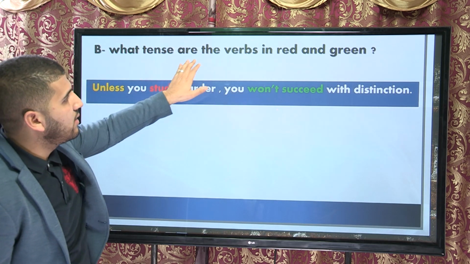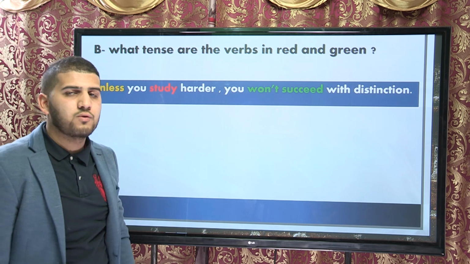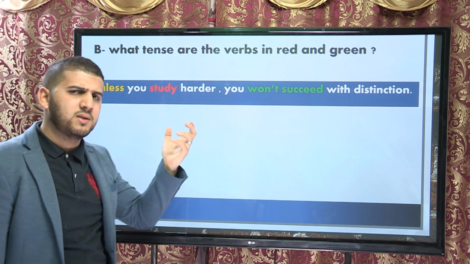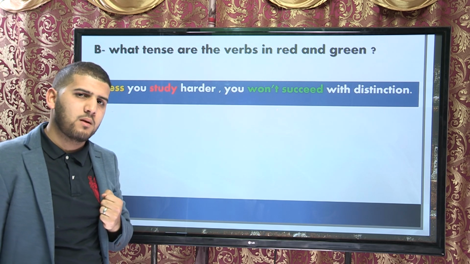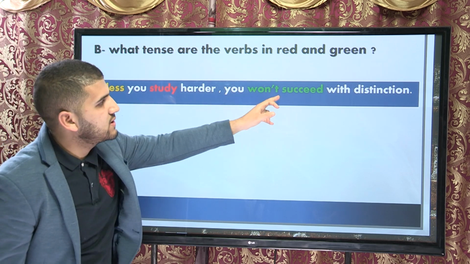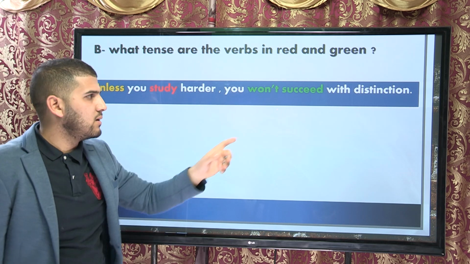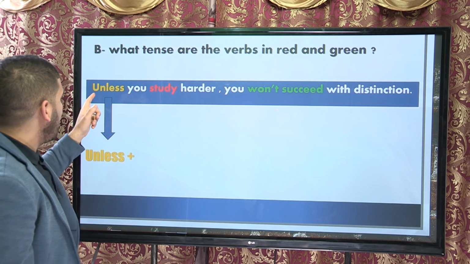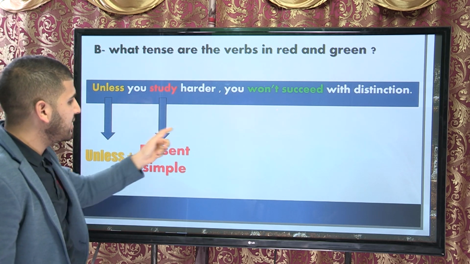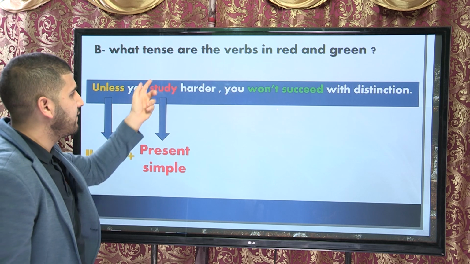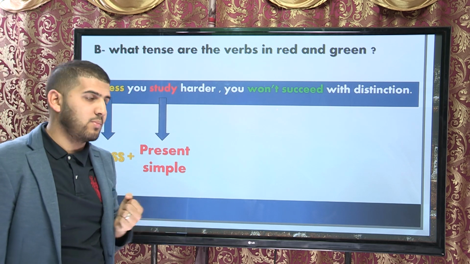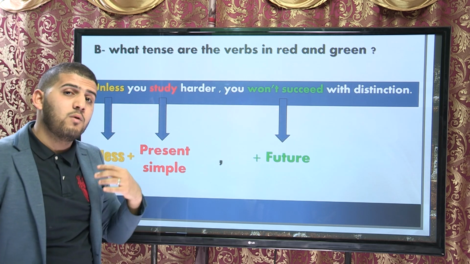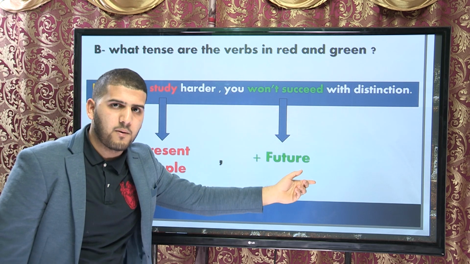What tense are the verbs in red and green? Unless you study. What is the tense of study? You won't succeed. What is the tense of you won't succeed? So, unless plus present simple. So the tense of the verb study is present simple. Won't succeed. The tense of won't succeed is future.